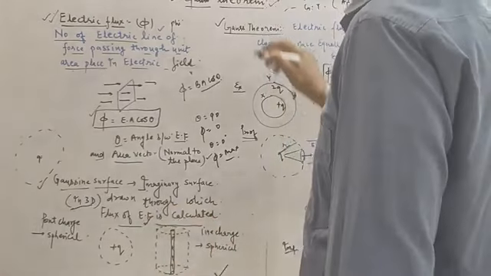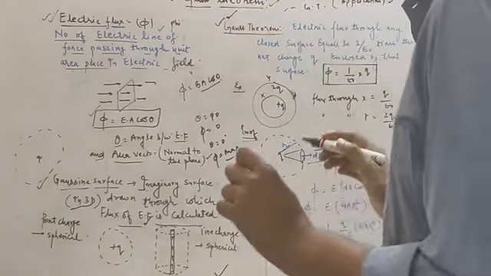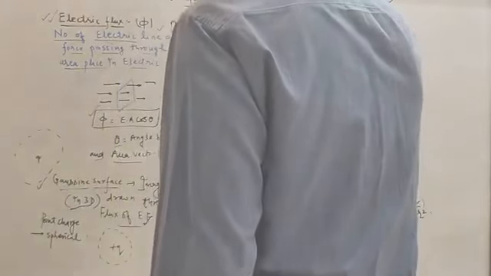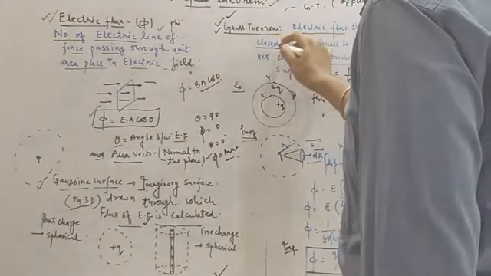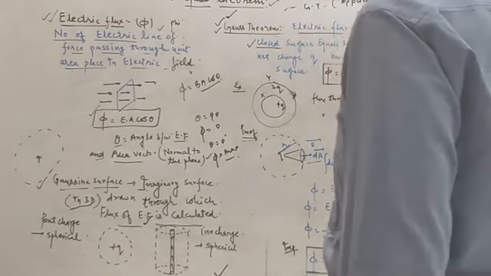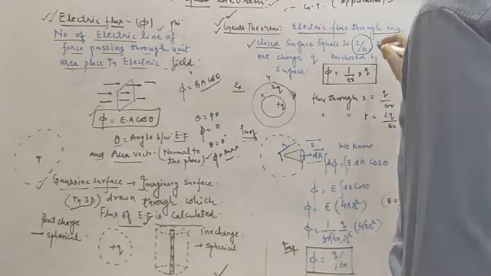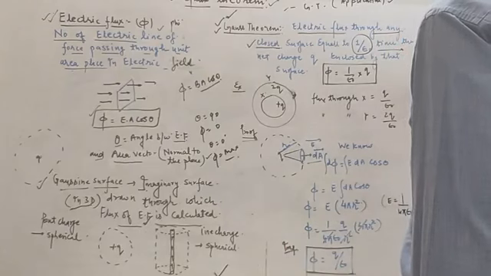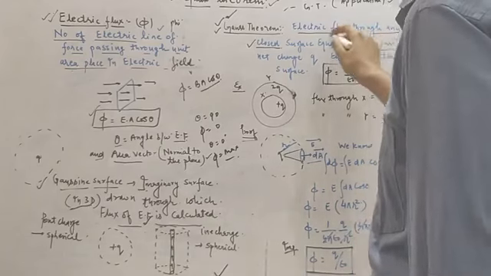Okay, so now we come to our topic, that is what we mean by Gauss theorem. By using the Gauss theorem we will find out the flux through any charge. So electric flux through any closed surface, it is very important. The word closed must be mentioned in your definition. Electric flux through any closed surface is equal to 1 upon epsilon naught times. All of you are aware of epsilon naught, which we have already studied. Epsilon naught equals 8.85 into 10 to the power minus 12.